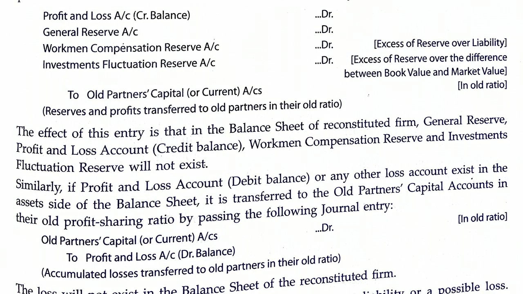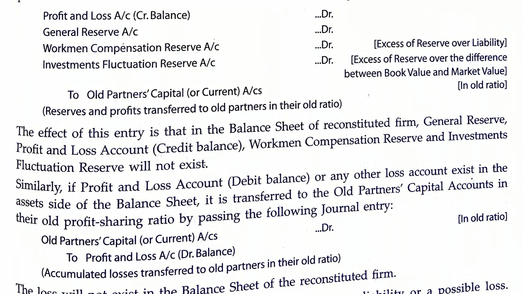Similarly, in case of loss also, if there is any accumulated loss like the advertisement suspense account or a debit balance of the profit and loss account on the asset side of the balance sheet, these accumulated losses will also be transferred to the old partners in the old ratio, because the new partner has nothing to do with that old loss. He or she has no contribution to that loss either.